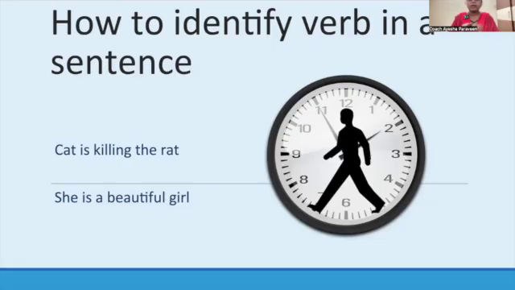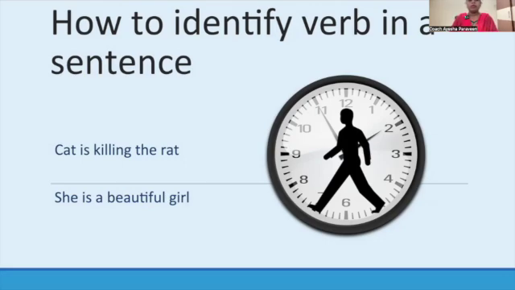Okay, at the moment it is happening because we have the time describing verb. So, "The cat is killing the rat." "She is a beautiful girl." So here, in both sentences, we have a verb.